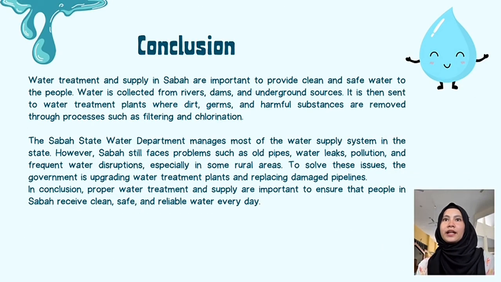Water treatment and supply in Sabah are important to provide clean and safe water to the people. Water is collected from rivers, dams and underground sources. It is then sent to water treatment plants where dirt, germs and harmful substances are removed through processes such as filtering and chlorination. The Sabah State Water Department manages most of the water supply system in the state. However, Sabah still faces problems such as old pipes, water leaks, pollution and frequent water disruption, especially in some rural areas. To solve these issues, the government is upgrading water treatment plants and replacing damaged pipelines.